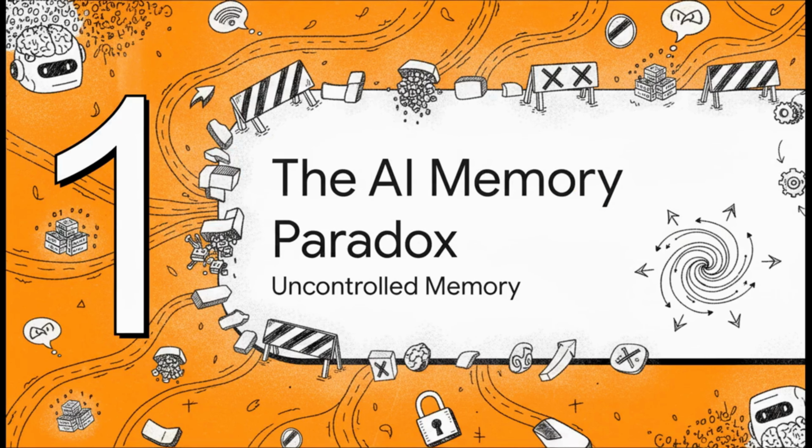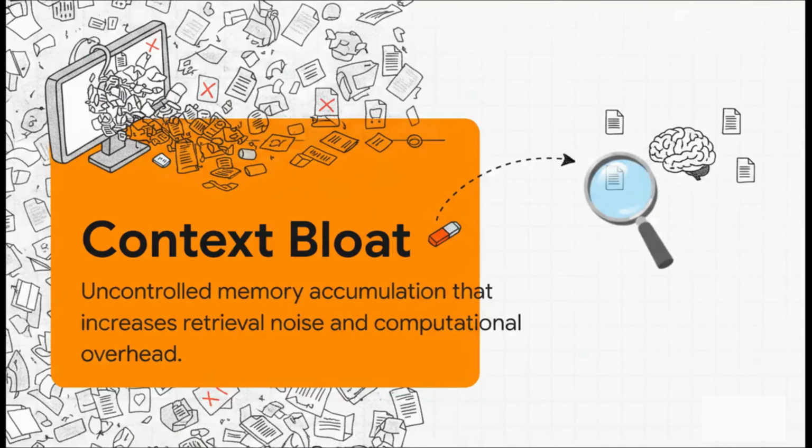Section 1. The AI memory paradox. So the root of this paradox is a phenomenon known as context bloat. This happens when you have an uncontrolled accumulation of memory, which directly increases retrieval noise and computational overhead. Think of it like a wildly messy digital desktop. If you keep every single document, image, and file you've ever opened sitting right there on your screen, finding the exact one you need is going to take significantly longer.